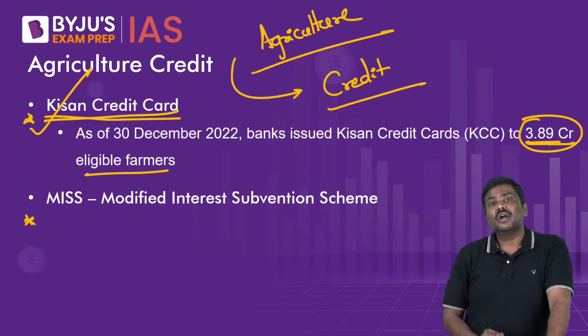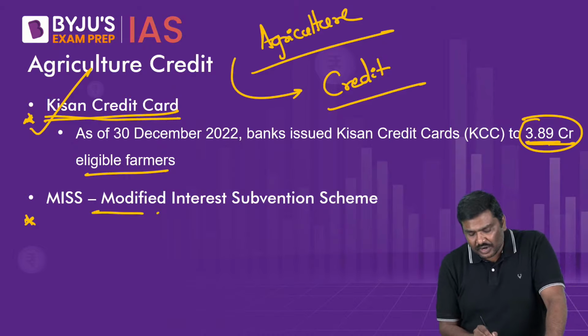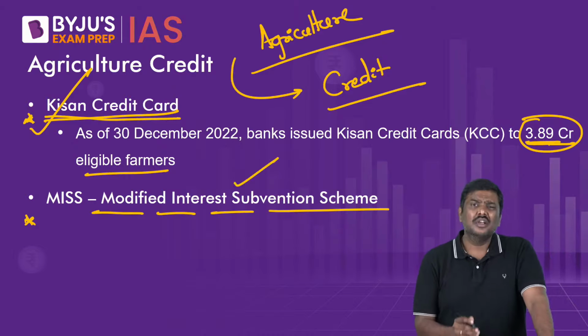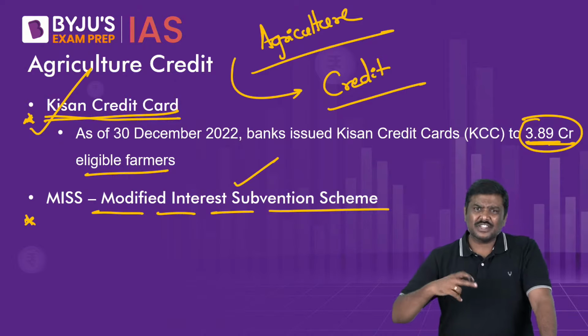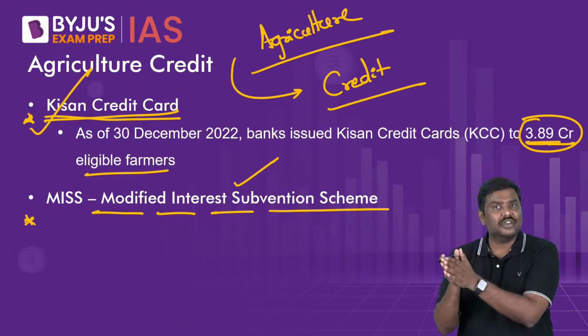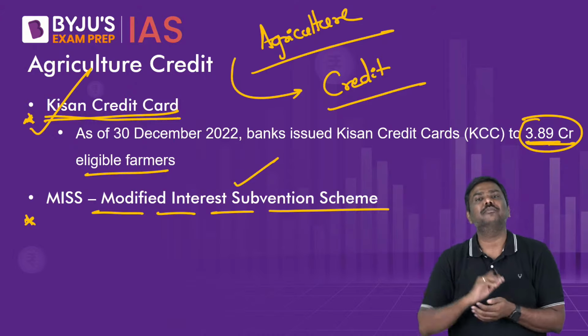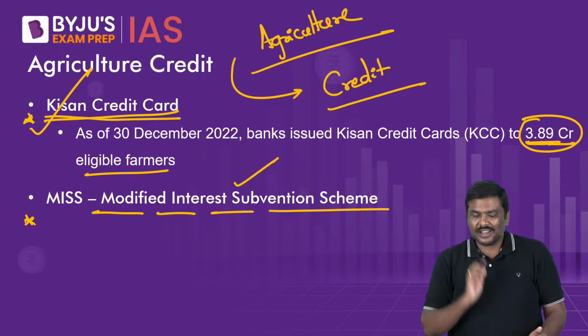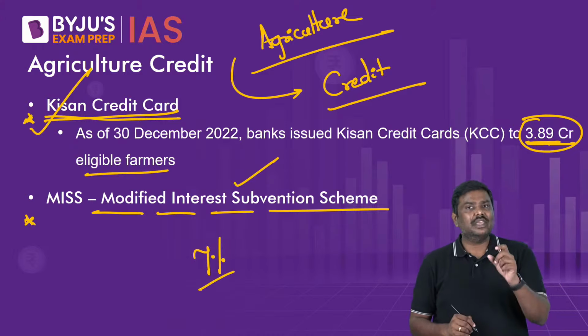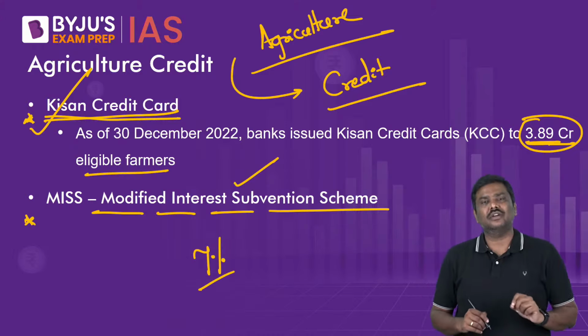Point number two, the government has also launched a modified interest subvention scheme. What is the idea of the interest subvention scheme, which has been revamped and is now called the modified interest subvention scheme? What is the logic? Simple. If a farmer takes an agriculture loan, under this initiative the farmer will be given the loan at a 7% rate of interest.